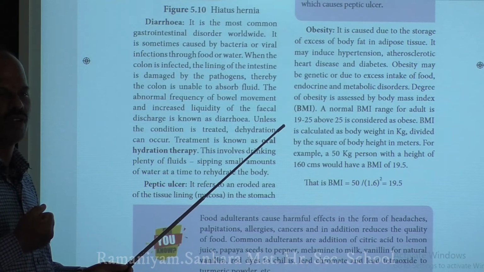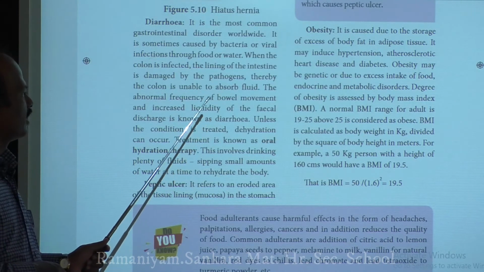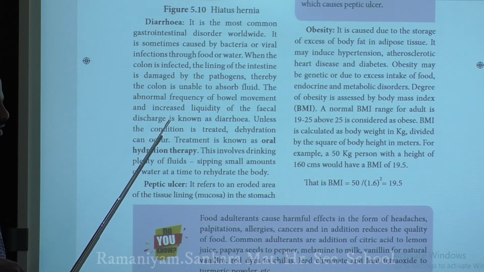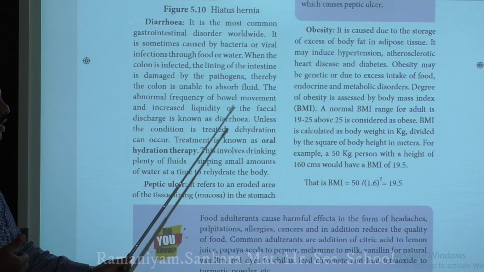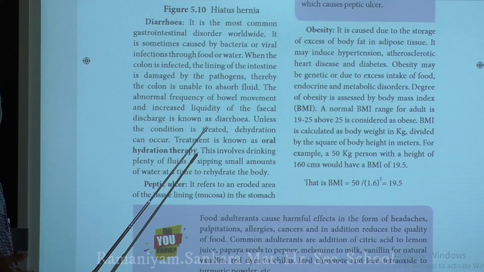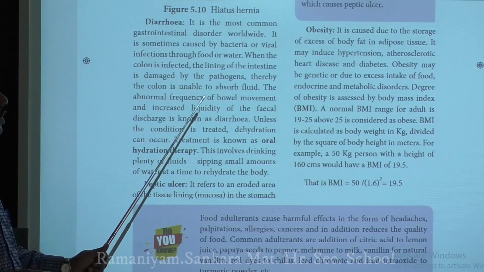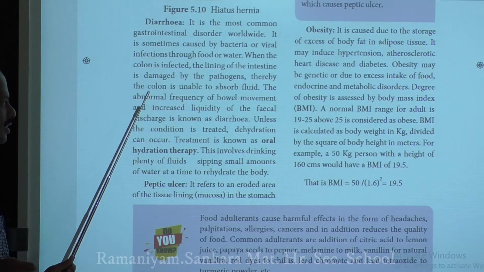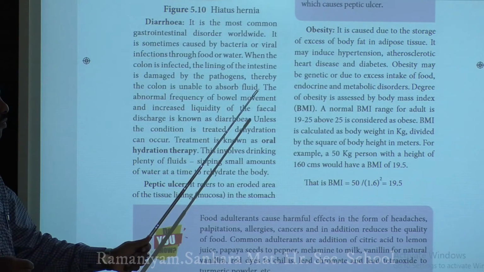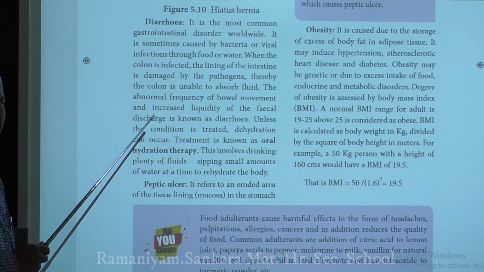The large amount of fluid will not be absorbed. It will be released from your intestine, and this high amount of liquid discharge through your anus is called diarrhea. So increased liquidity of fecal discharge is called diarrhea. This usually occurs because of abnormal frequency of bowel movement. When you get an infection in the colon region, it causes abnormal frequency of bowel movement and increased liquidity of fecal discharge, and we call this condition diarrhea.